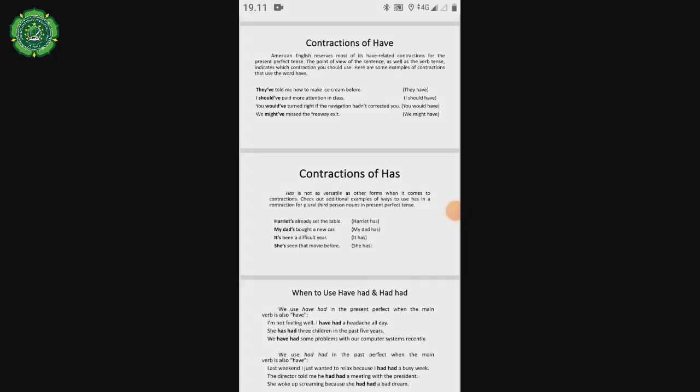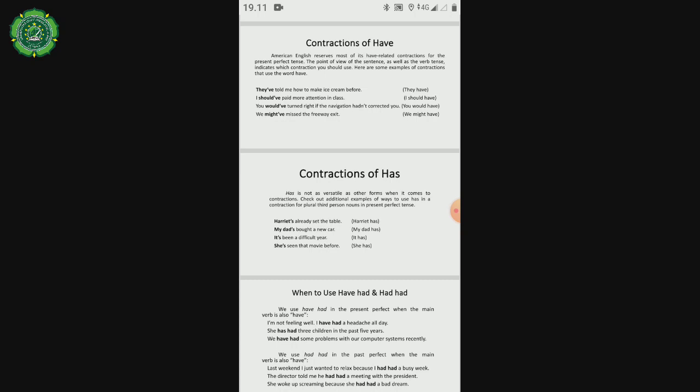Contraction of have. American English reserves most of its have-related contractions for the present perfect tense. The point of view of the sentence, as well as the verb tense, indicate which contraction you should use. Here are some examples of contractions that use the word have.